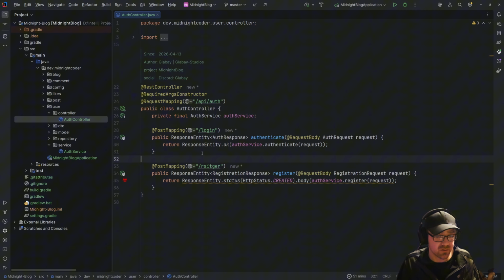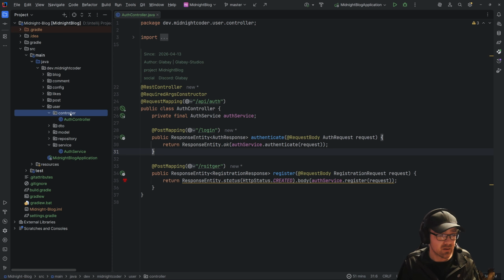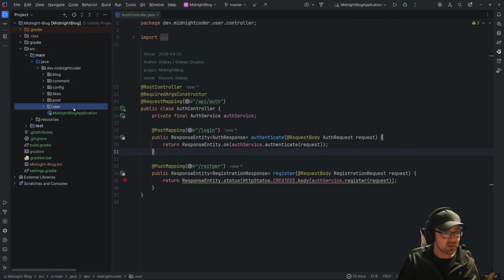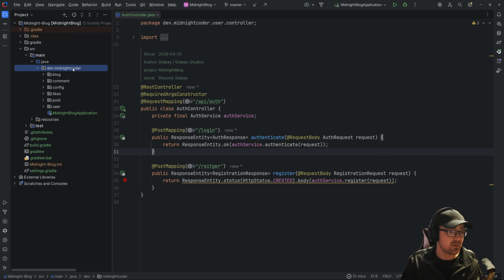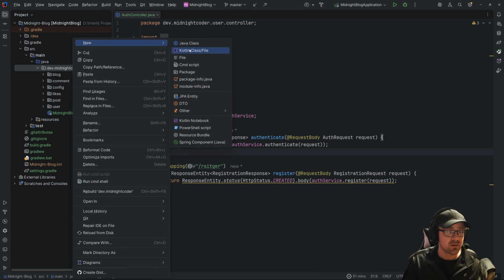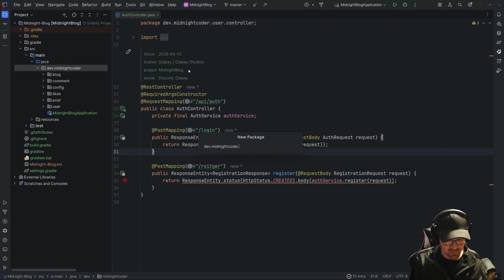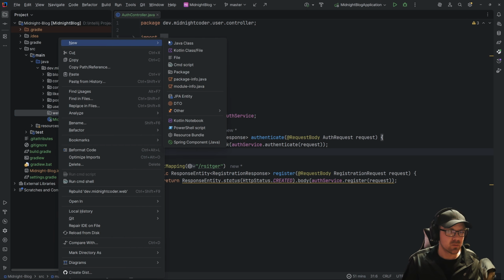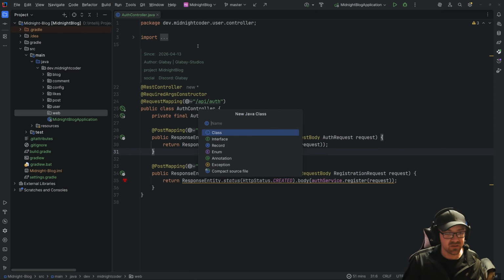And yeah, the very next thing we need to do is come up and make another package. This one is going to be web. And then in here, we're going to simply make a sitemap controller.